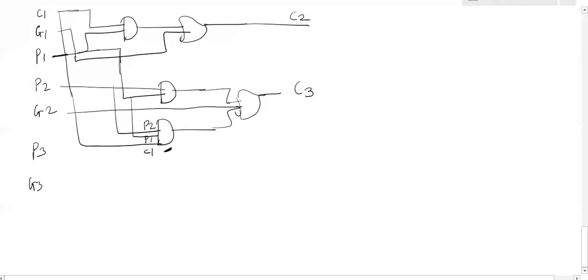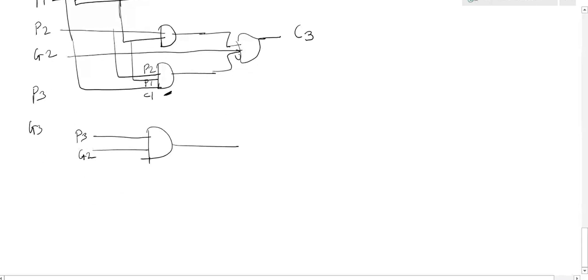Now the next one. This is C3, and now for C4. To implement C4, the first AND gate takes P3 and G2. Now I am directly giving the names. Give the common inputs and complete it in your notebook.